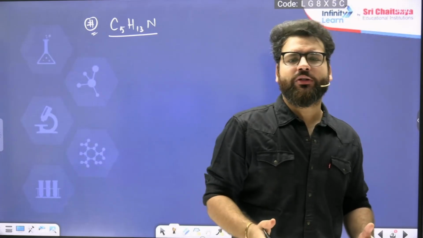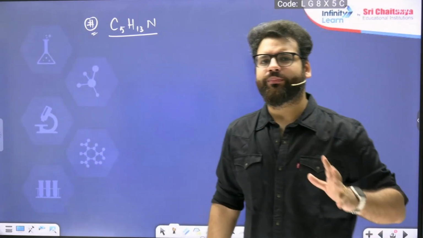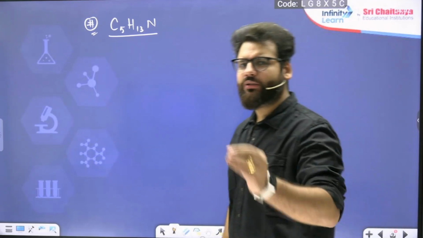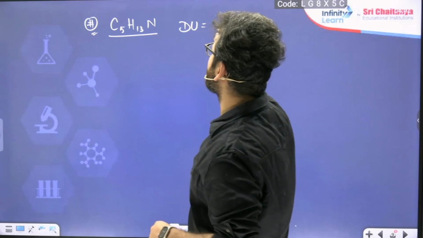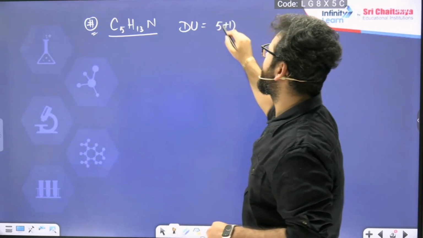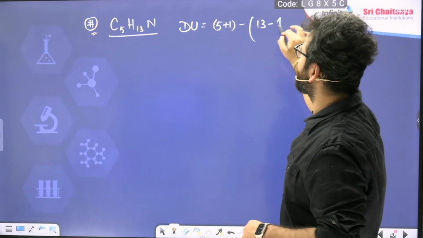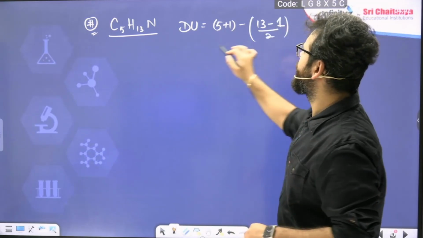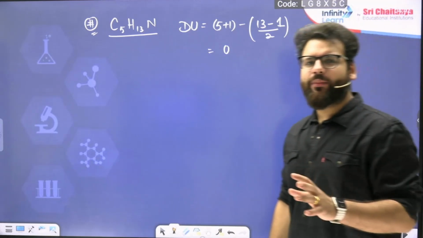Too many will be possible, but let me show you how to answer them quickly. Okay, I will not even draw them. I'll just quickly tell you the answer. First thing you find DU. DU comes out to be carbons plus 1 minus hydrogens plus halogens minus nitrogen by 2. 6 minus 6, 0. Okay, so no pi bond is allowed to keep.